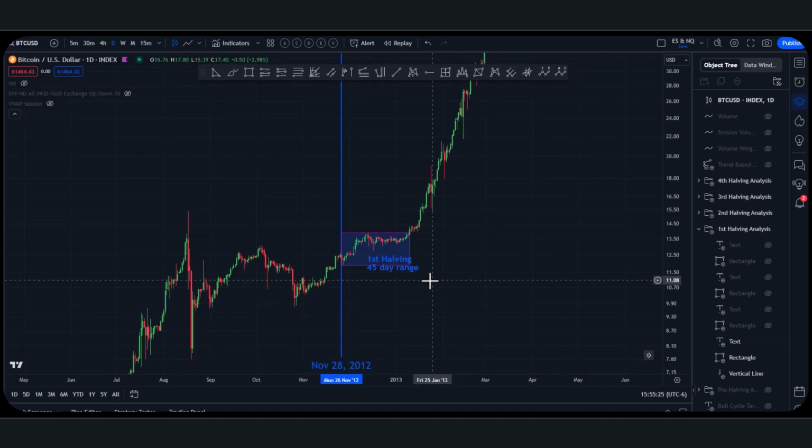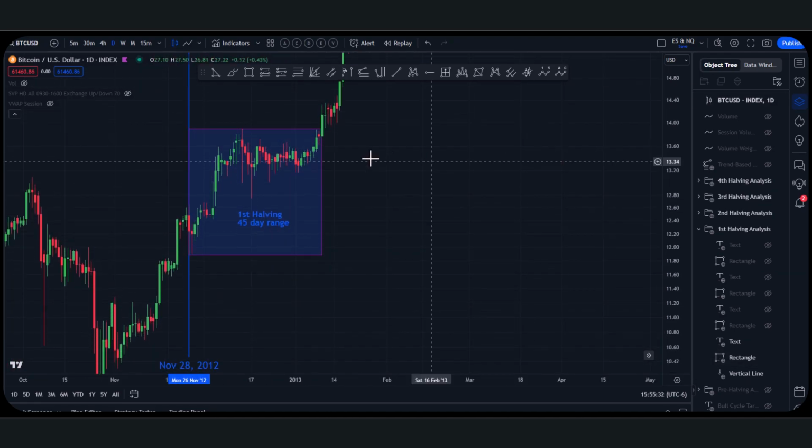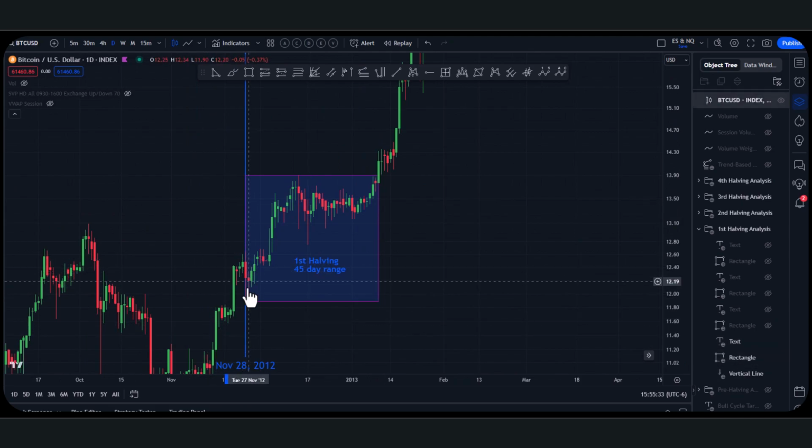So what we can see here, halving occurs, right? Obviously this isn't a perfect range by any means, right? We get a little stop out right after the halving, and we get a little move up, but ultimately I would say this area right here in this blue box, this is ranging, right? We get a decent move up here, but this is mainly a range, right? It's not super volatile, especially back in 2012. Bitcoin was moving like 100% in a day, kind of like these meme coins. So this right here is this chop, right?